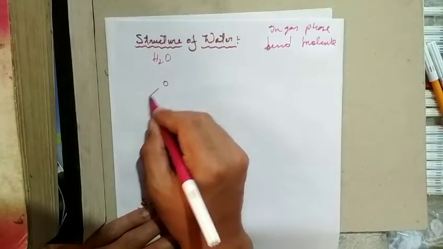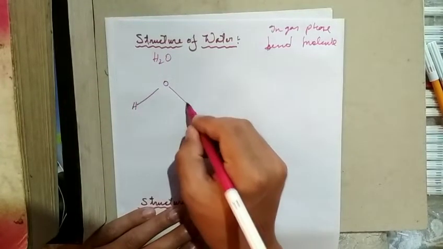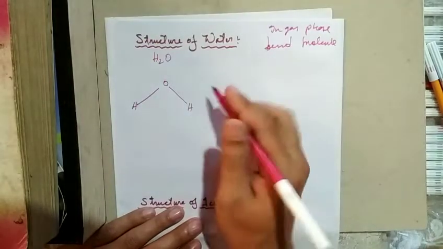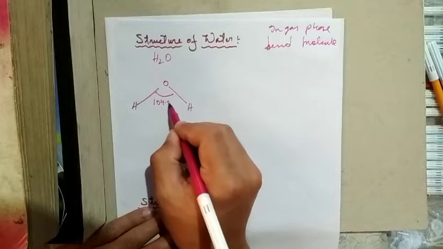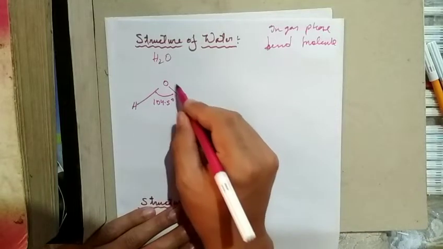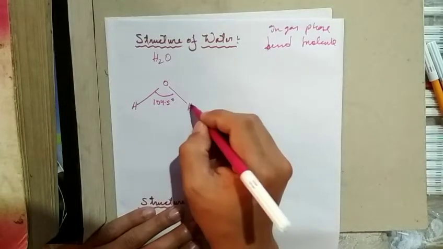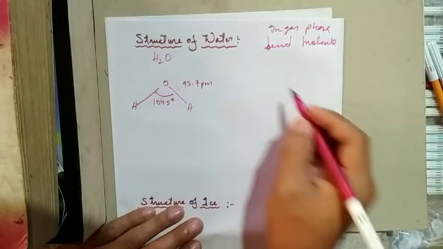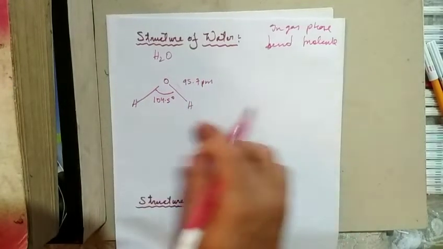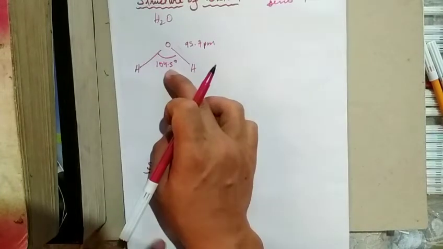So O looks bent, and this angle is 104.5 degrees. The distance of the O-H bond is 95.7 picometers. So this is the structure of the water molecule.